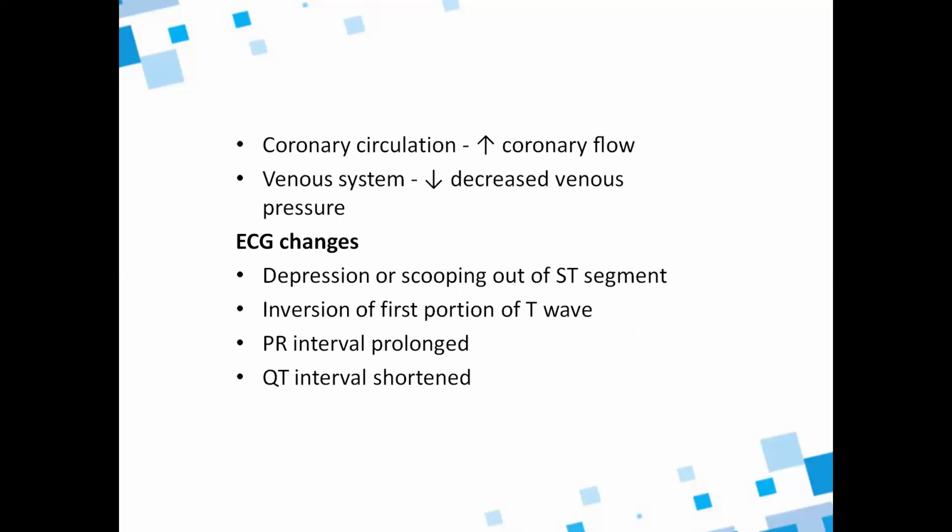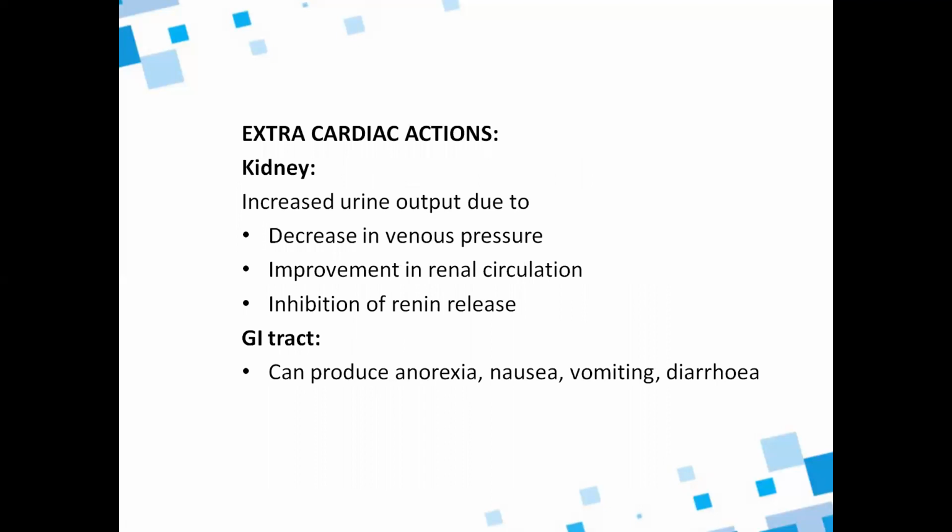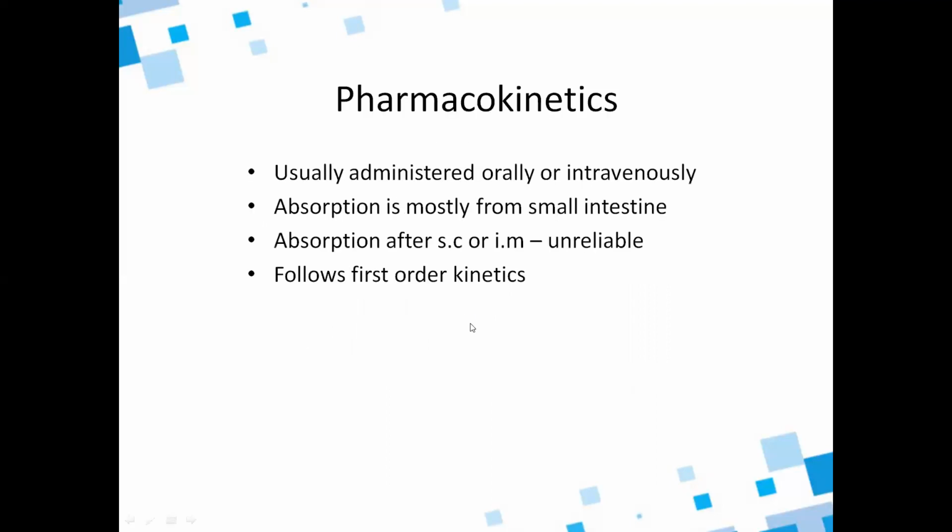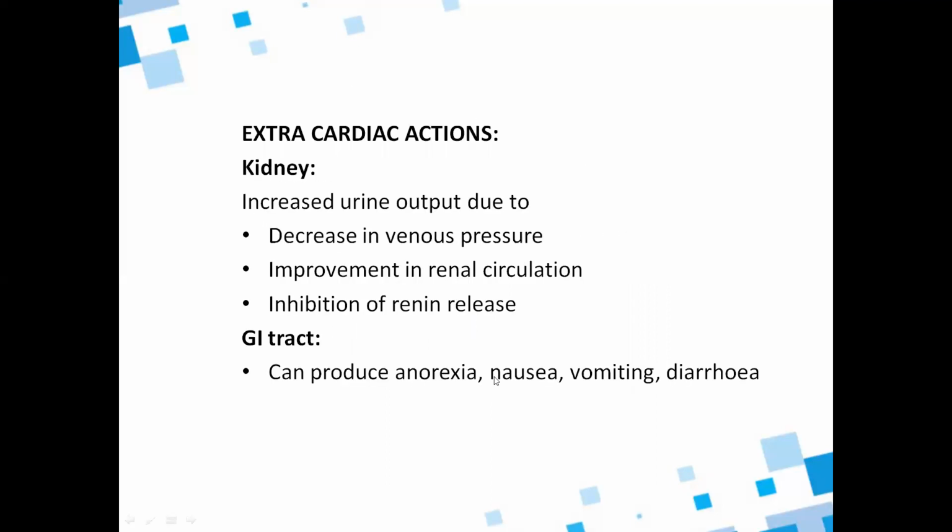What ECG changes can be seen? There is depression or scooping out of the ST segment, inversion of the first portion of the T wave, PR interval prolonged, and QT interval shortened. What are the extra cardiac actions? On the kidney, it increases the urine output due to decrease in venous pressure, improvement in renal circulation, and inhibition of renin release. And on the gastrointestinal tract, it can produce anorexia, nausea, vomiting, and diarrhea.